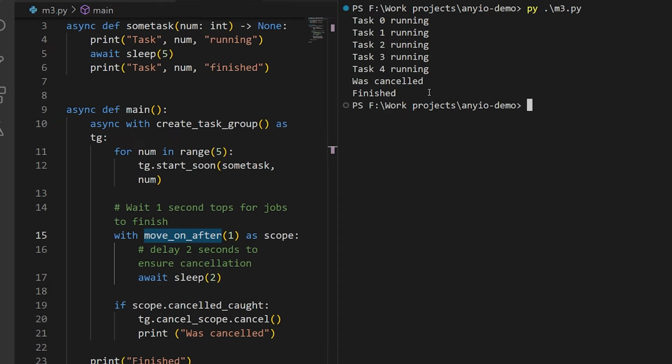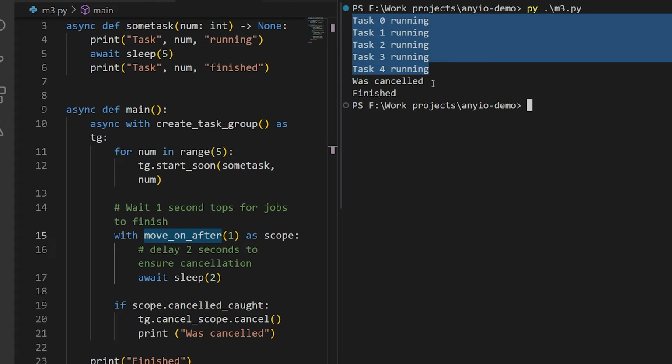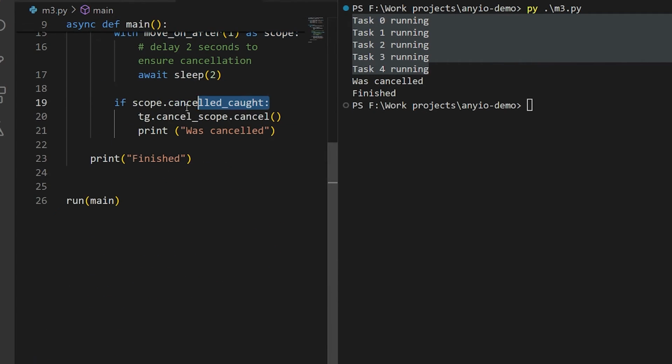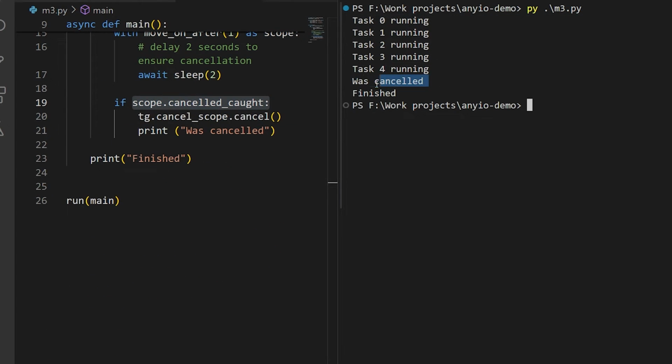Our tasks, which all take 5 seconds, will get launched, and then moveOnAfter will wait a maximum of 1 second after the launch before stopping automatically. We can detect if the cancellation took place and use that to stop our tasks as a group. There are also provisions for trapping exceptions raised from tasks and finding out what they are if you want to do more advanced cancellation processing.